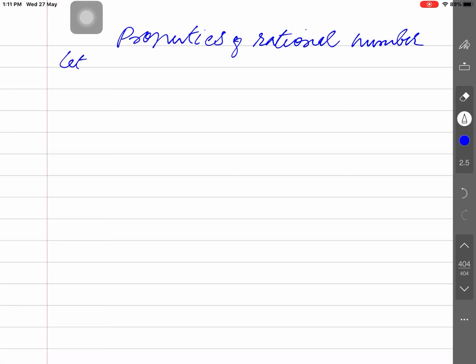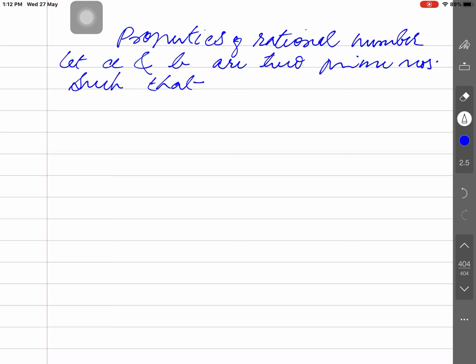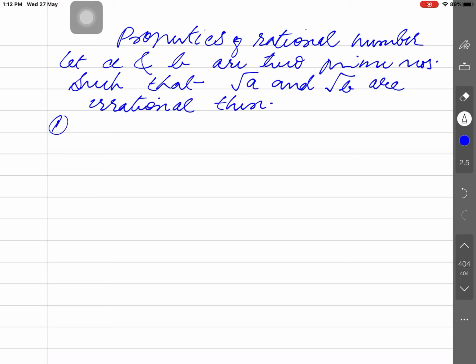Let a and b be two prime numbers, such that root a and root b are irrational. Then what is the first property, please tell me?